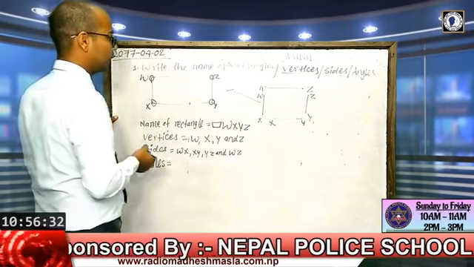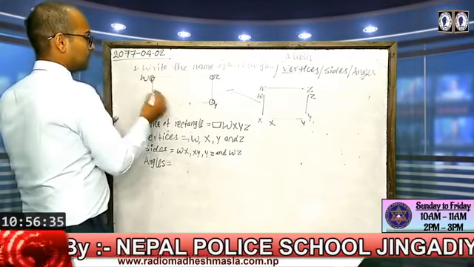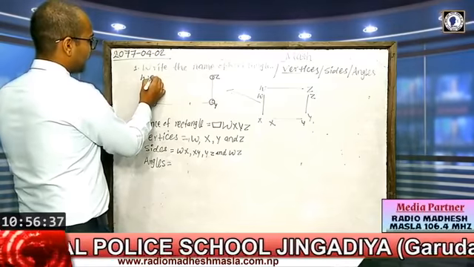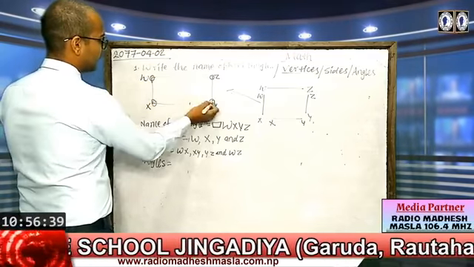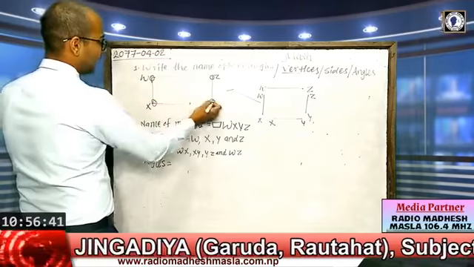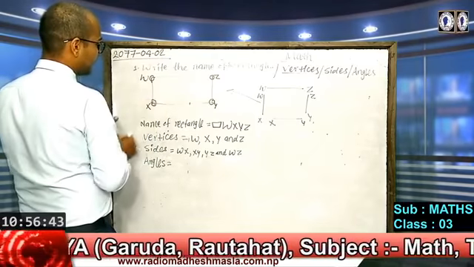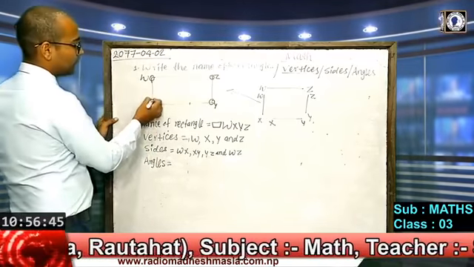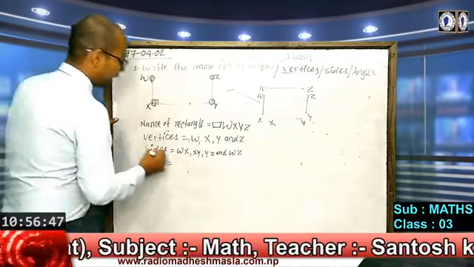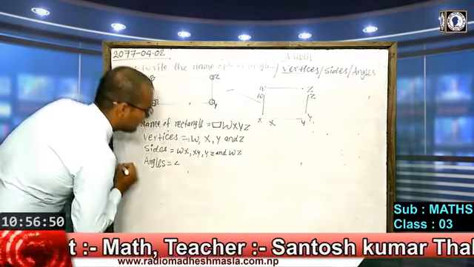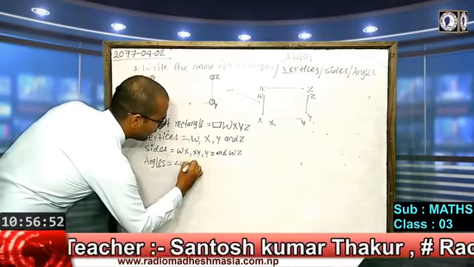So if we write the angles here, we have three letters W, X, Y. If we write W, X, Y, then X is in the middle, so it denotes the angle X. We should give the symbol of angle and then write W, X, Y.